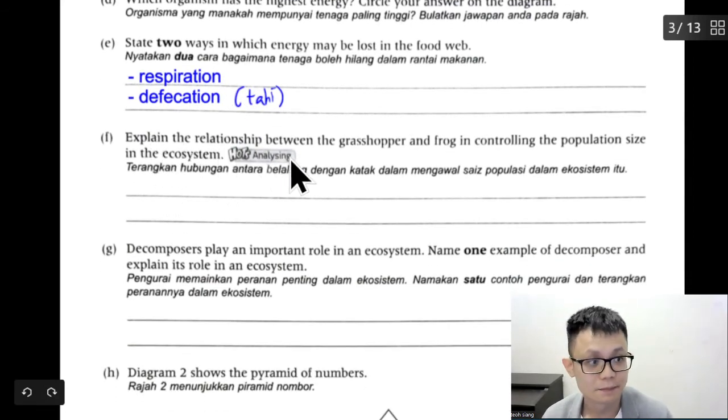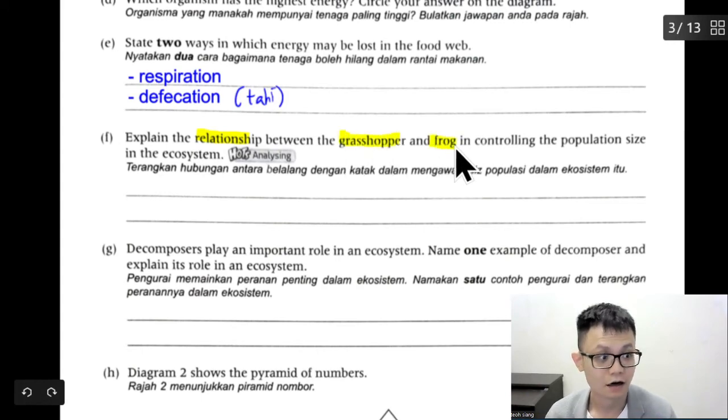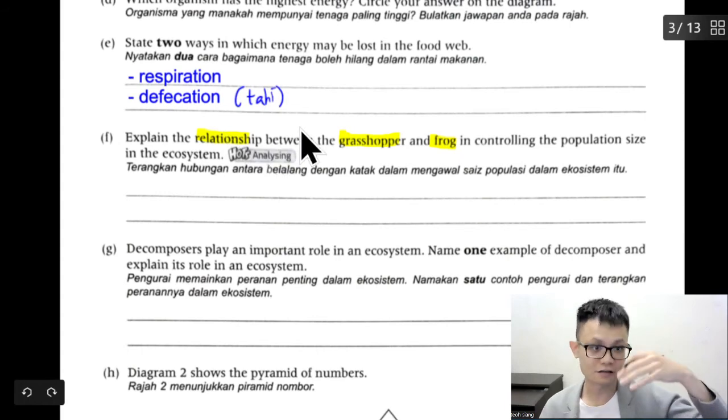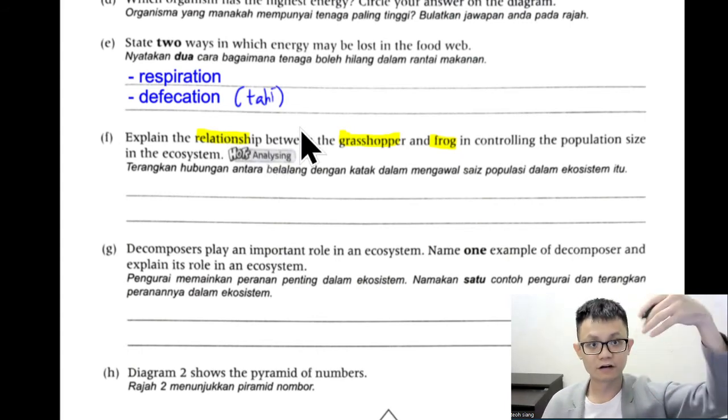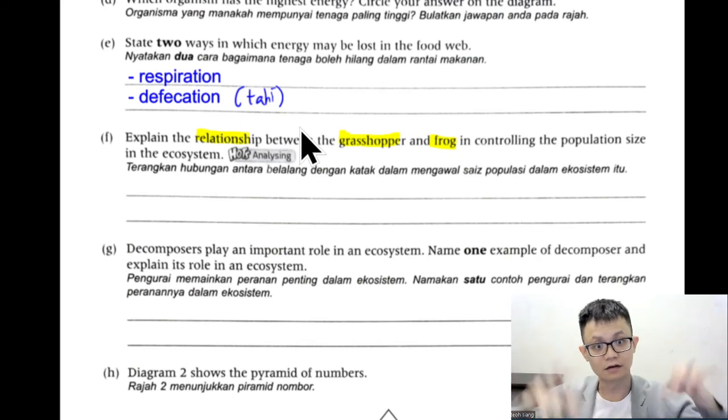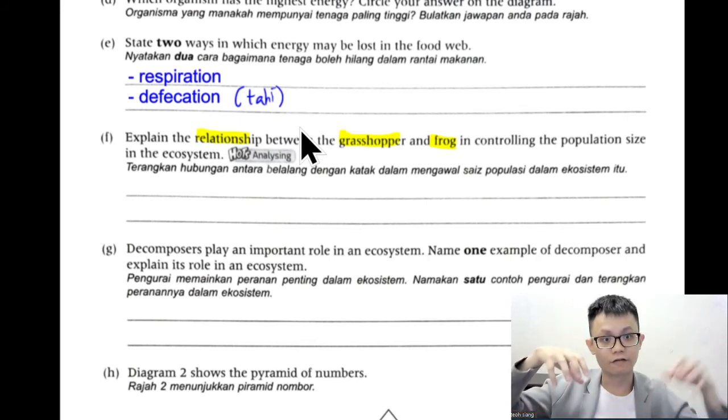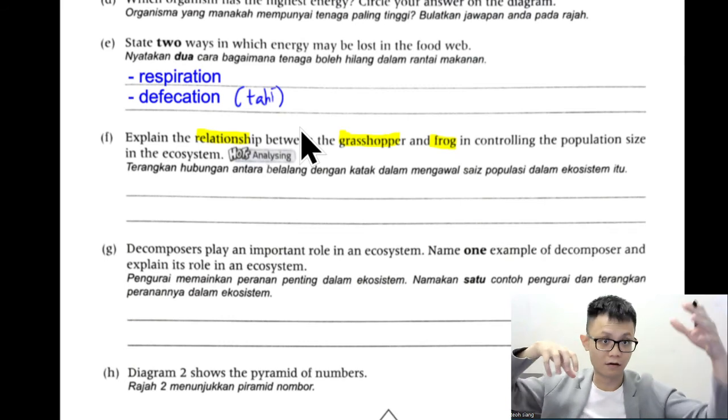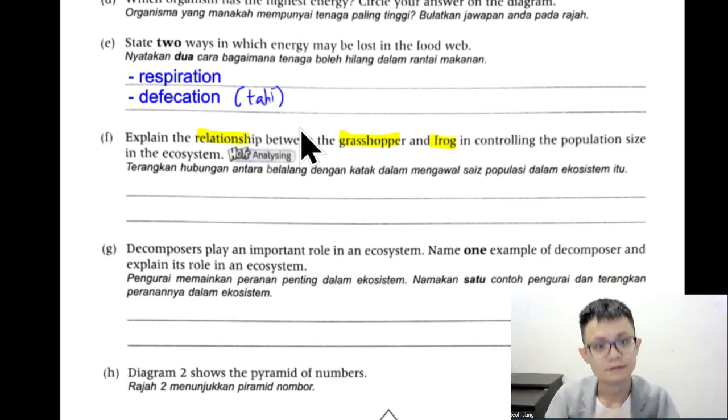Explain the relationship between grasshopper and frog in controlling the population size in the ecosystem. So this question is talking about the relationship between grasshopper and frog. So in science relationship, we can say either grasshopper go up, the frog numbers go down, so there's a relationship. Or grasshopper become more, the frog also will become more. Something like that. But there's a relationship.